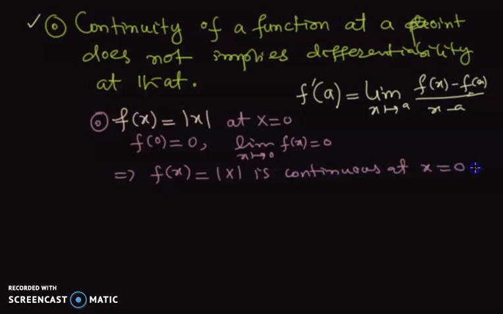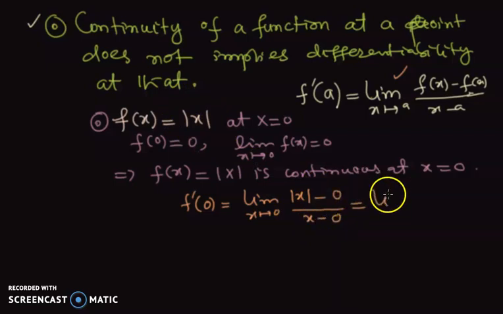Now we will show that this is not differentiable at x equal to 0. Let's start. I'll use this definition. The derivative of this function at 0 will be equal to the limit as x goes to 0 of f of x, or absolute value of x, minus f of 0, which is 0, divided by x minus a, which is x minus 0. This is equal to the limit as x goes to 0 of absolute value of x over x.